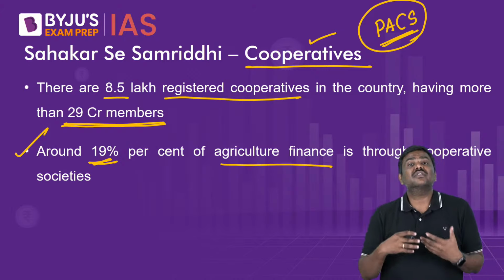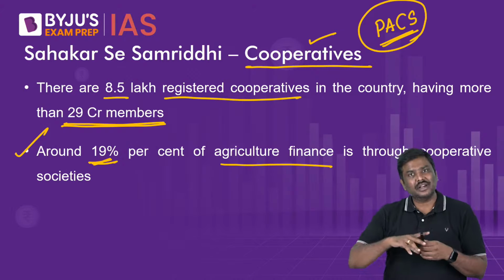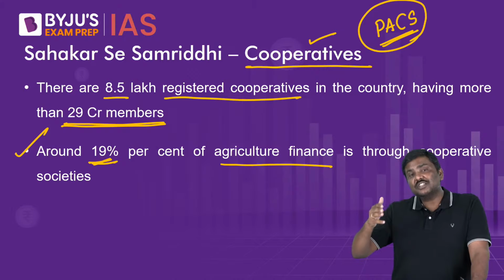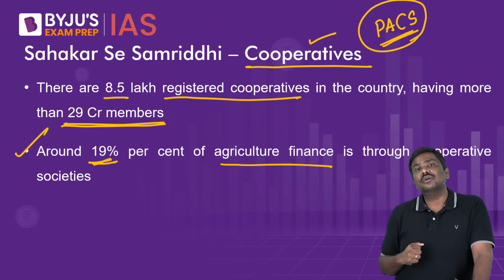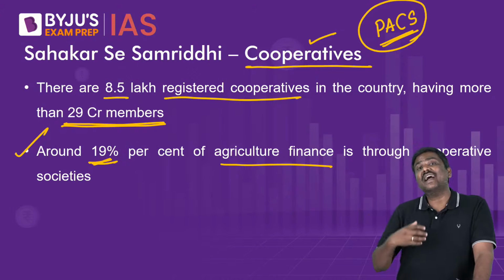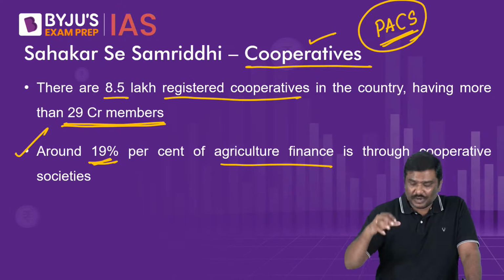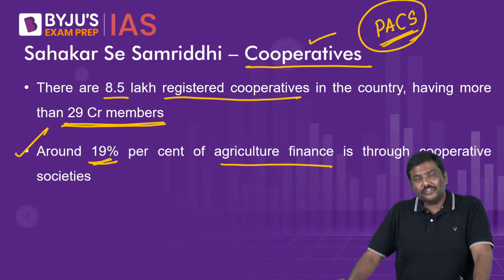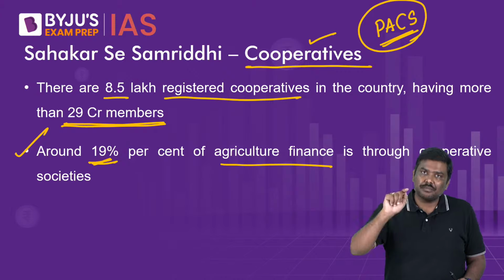Now, in the context of cooperatives, what has been done by the government? Government of India has amended the Multi-State Cooperative Act. Government of India has proposed digitization in the cooperatives now. Government of India has asked for the preparation of a database of all the cooperatives, specifically targeting PACS. And Government of India also set up a separate Ministry of Cooperation so that cooperatives can be promoted.